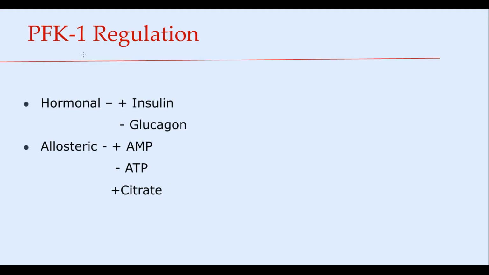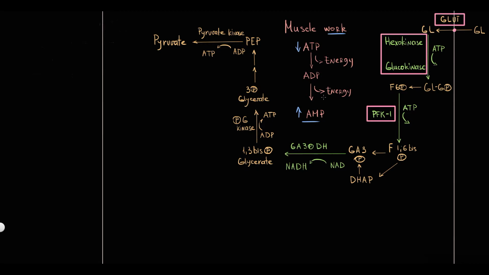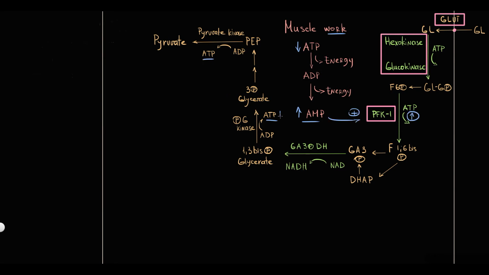Also PFK1 has allosteric regulation. The logic here is that during some energy-consuming process, let's say for example during muscle work, ATP is consumed for muscle contractions. ATP is degraded into ADP with release of energy, and then ADP is degraded to AMP. So basically an increase in AMP level means that the tissue is doing some energy-consuming work, thereby the tissue requires additional energy, and additional energy can be produced by glycolysis. Because of that, AMP stimulates PFK1, thereby stimulating glycolysis.